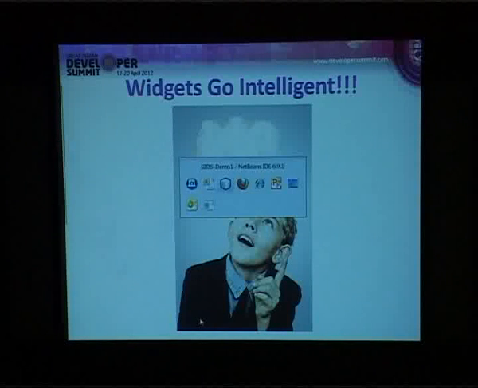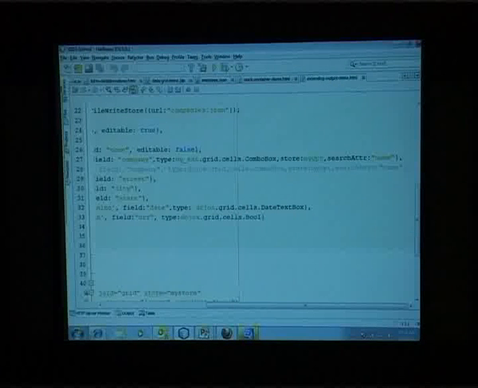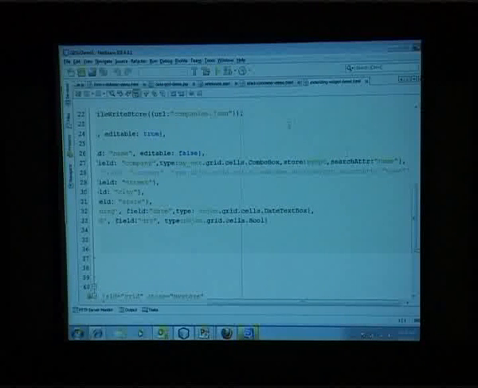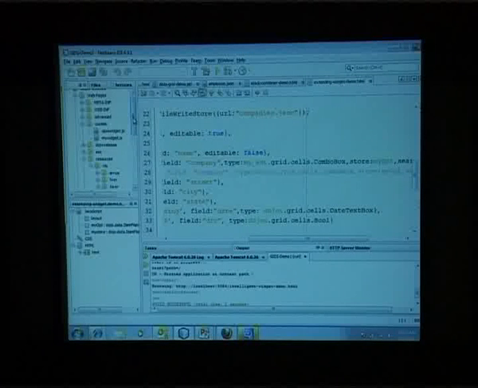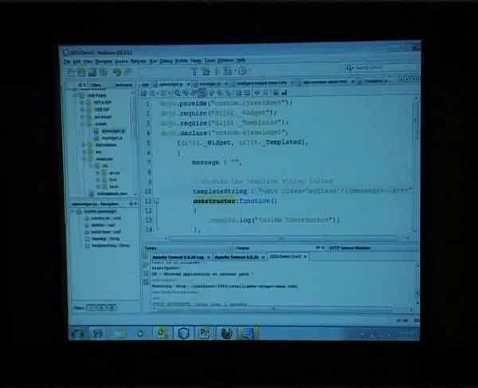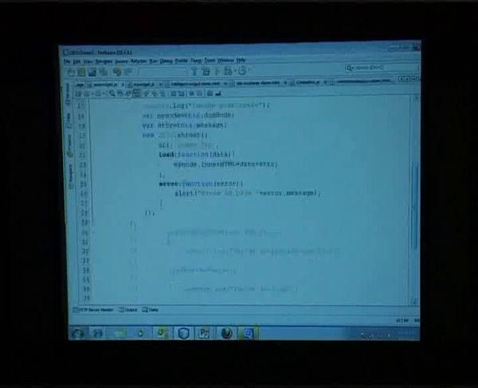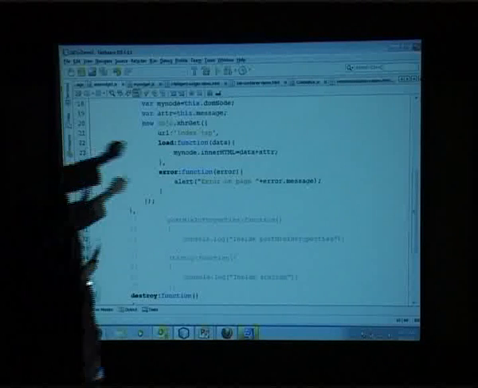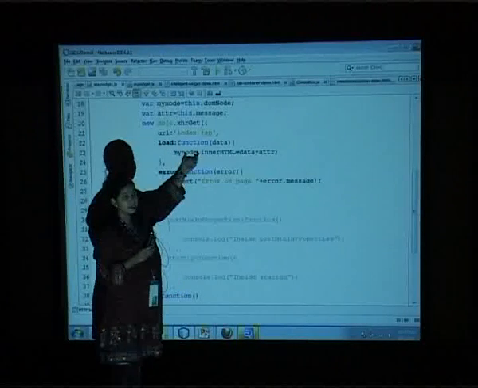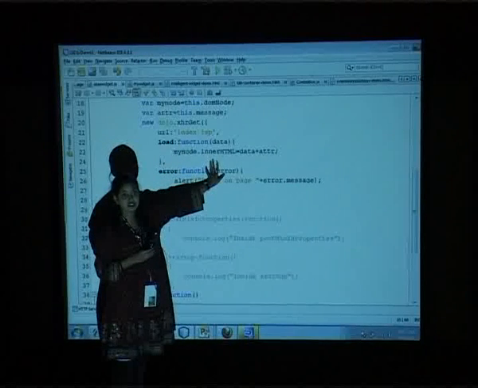So if I look at an example here, the code of this particular widget: I have written my own widget here, called Ajax widget, which is getting the data from an Ajax call. If you see this, correct? It is in the postCreate here wherein I am able to make an Ajax call to index.jsp, and then I am calling a normal Ajax call which is loading the data coming from the server.